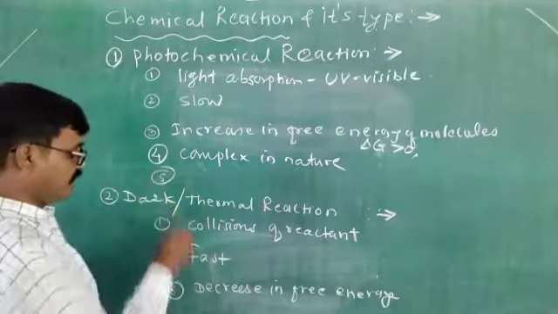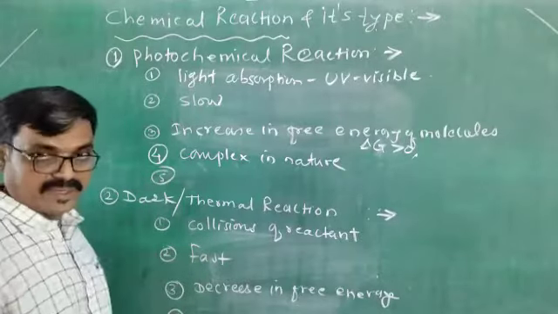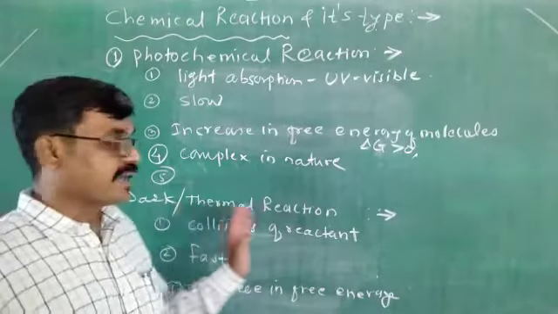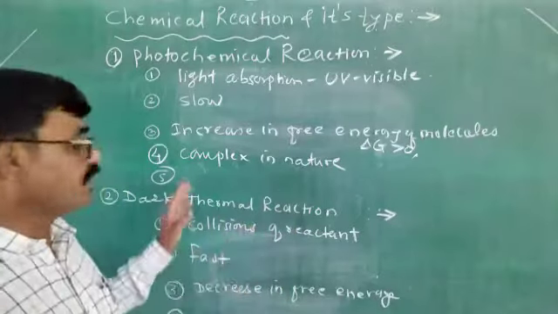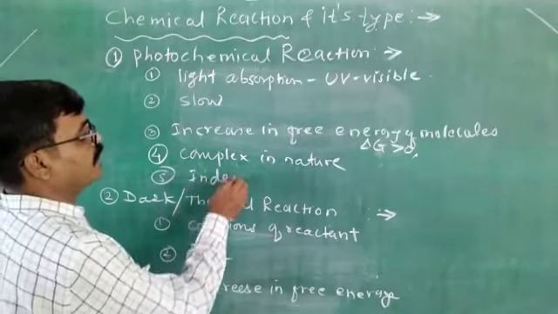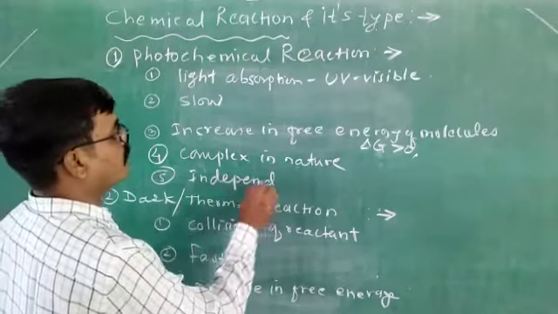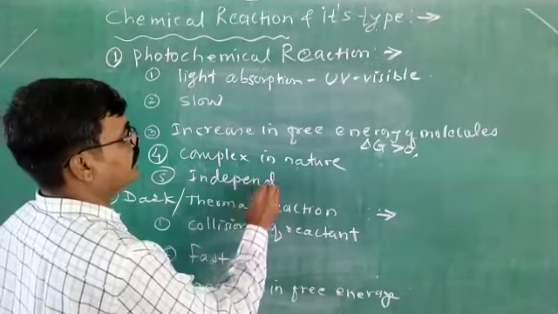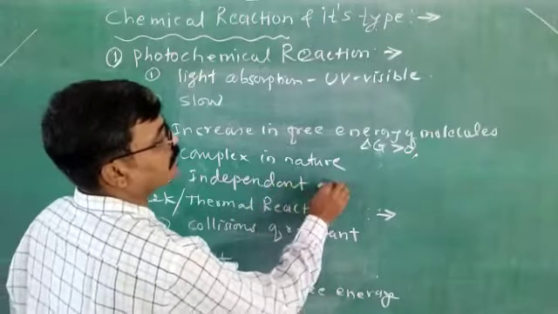And the last difference between photochemical reaction and dark reaction is that the rate of photochemical reaction is independent of the temperature.